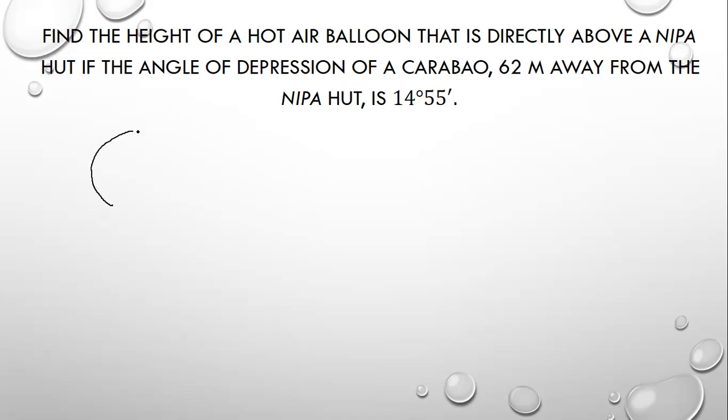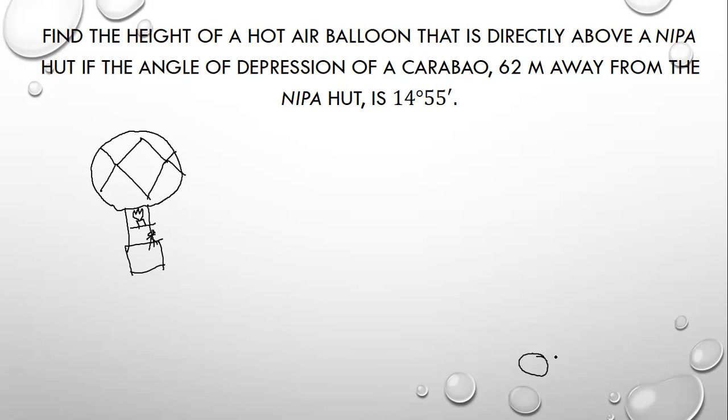So meron daw hot air balloon. Assuming na hot air balloon to. Siyempre, of course, merong tao dyan. So ngayon, the angle of depression of a carabao is 14 degrees 55 minutes.